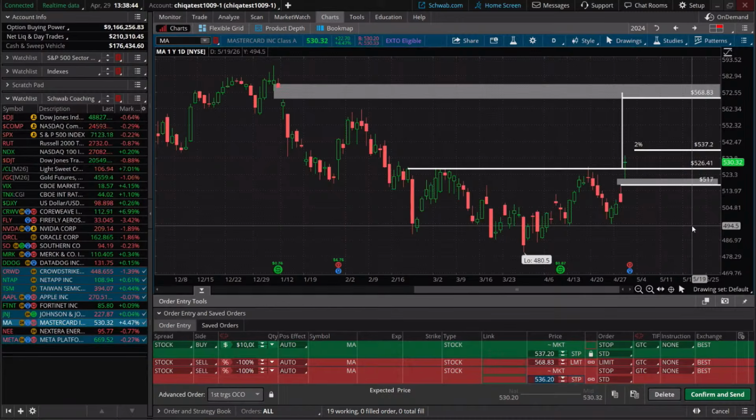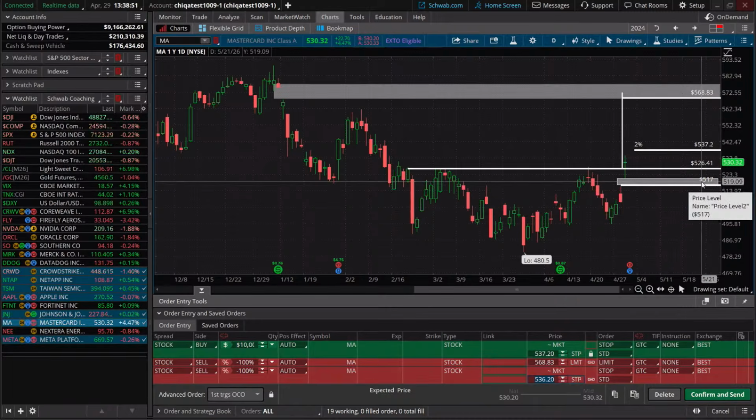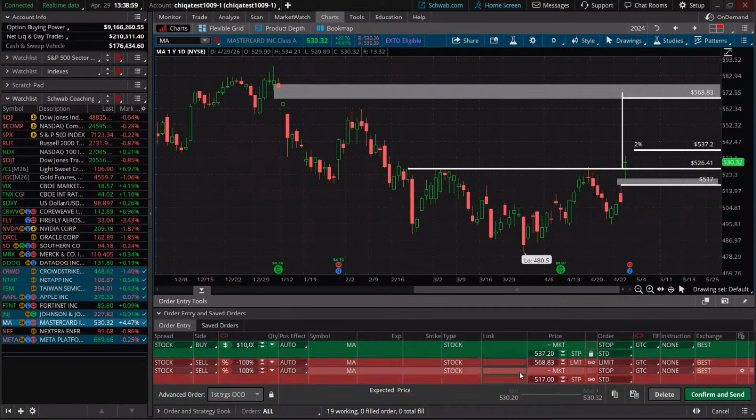And then we're going to use our stop to the downside at the start of that gap. So saying that if that gap is filled, that becomes an exhaustion gap in that sense. Price had re-entered back into the pattern, and we want to make sure we get out of that trade. So that is at 517. That gives a favorable risk to reward. You have $20 to the downside of risk, and you have essentially about $31 to the upside.